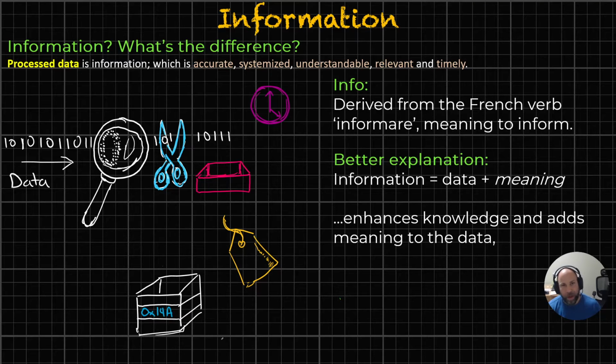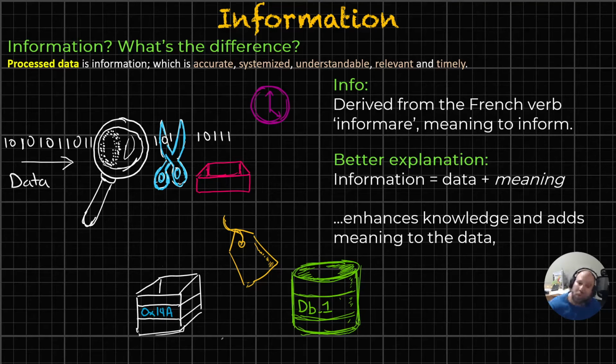Then we put it in a box and store it in memory somewhere so it becomes retrievable. We have all these different ties to data, which makes it more robust, makes it informed, and then we can put it in a database someplace so it's retrievable. And that's what makes it information.